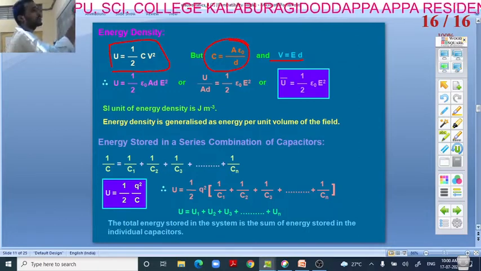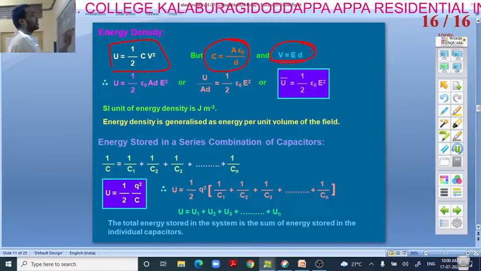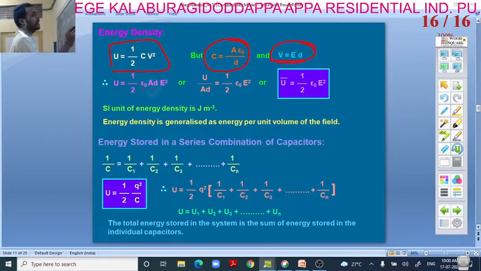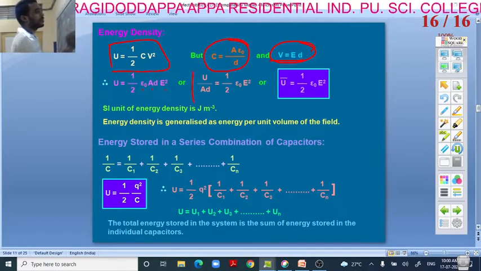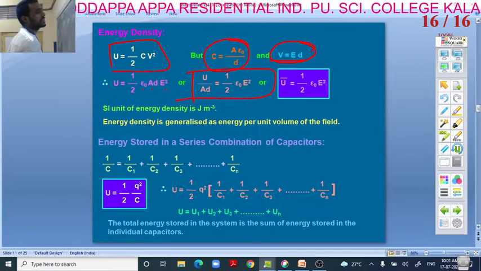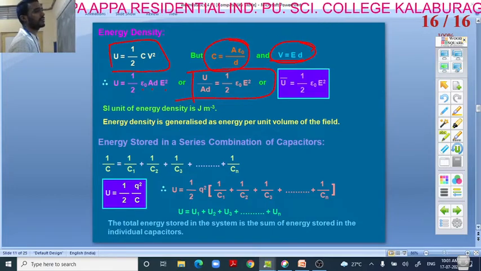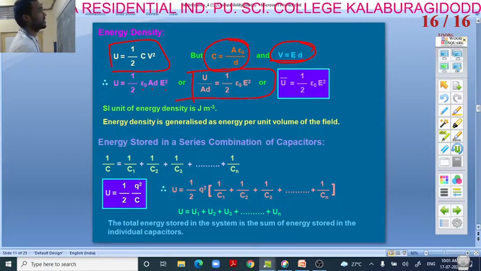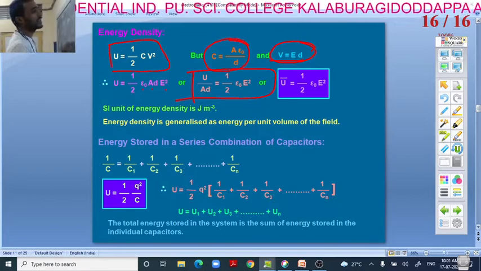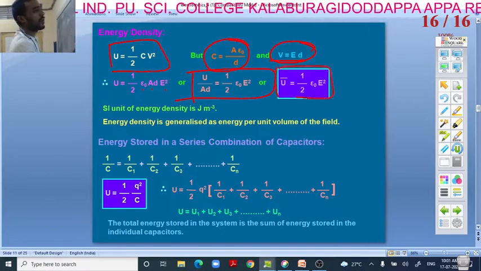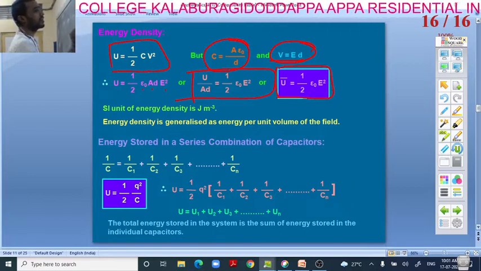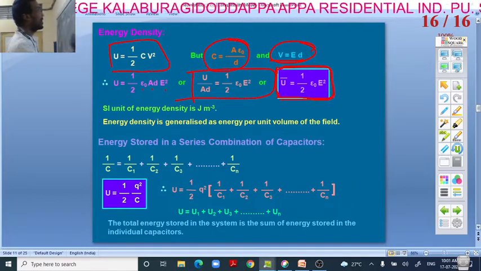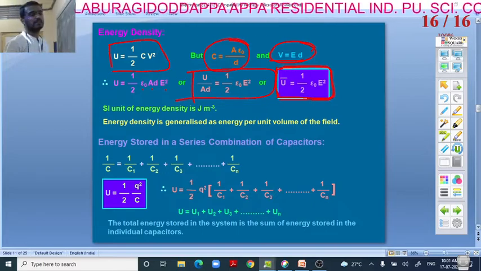So with the help of these two, U is equal to half epsilon A d E square, and at the same time U by A d is equal to half epsilon E square, or this I can also write as U is equal to half epsilon naught E square. This is our energy density.